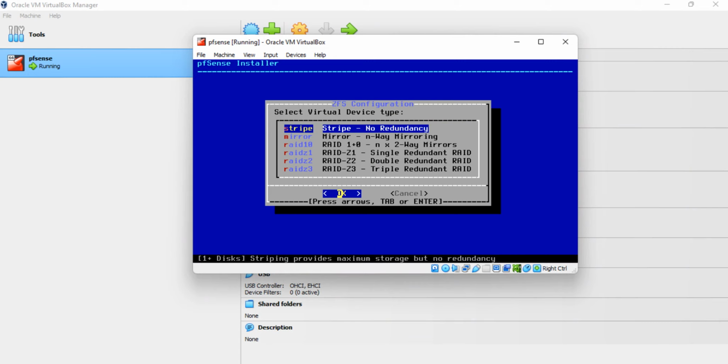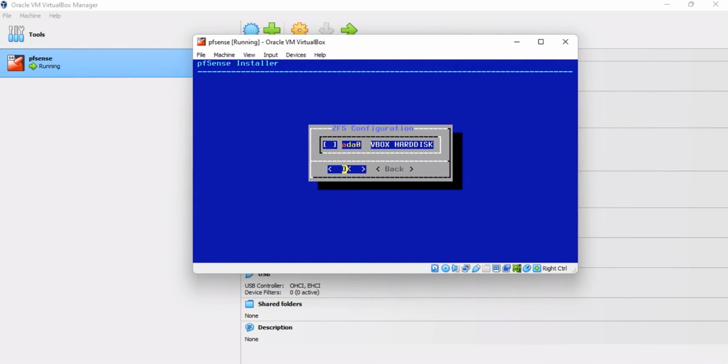Next, you need to select a device type. Since we only have a single disk attached to this VM, we will continue with the Stripe option. On the ZFS configuration screen, press the spacebar key to select the attached disk, then press Enter to proceed.